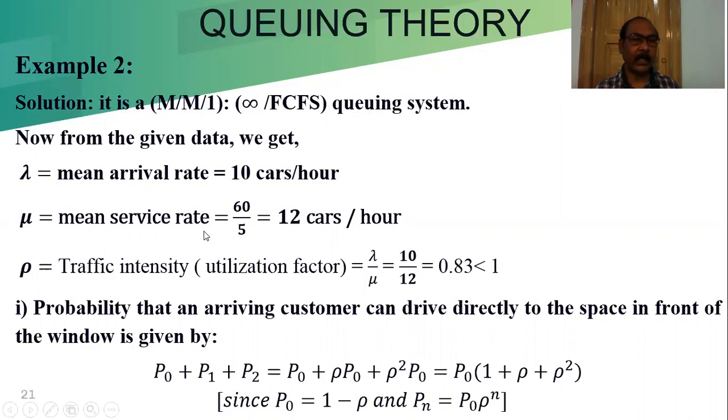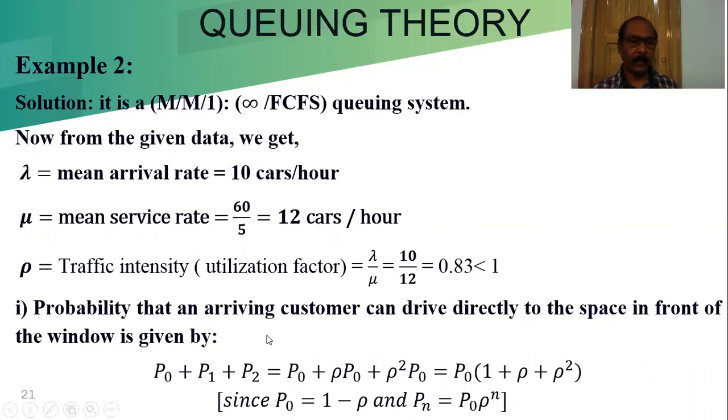Mean service rate: one service requires 5 minutes, so in 1 hour, 60 by 5 is equal to 12 cars per hour. Rho, the traffic intensity, is lambda by mu, 10 by 12, which is 0.83, less than 1. Now, let us find the probability that an arriving customer can drive directly to the space in front of the window.